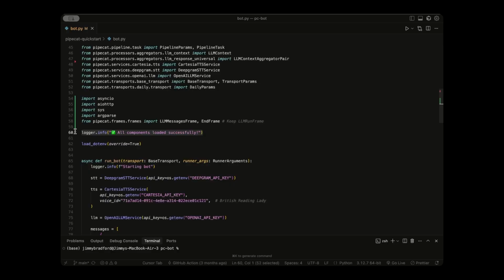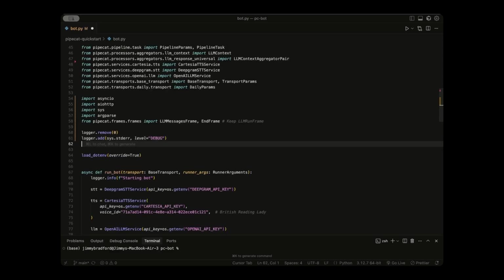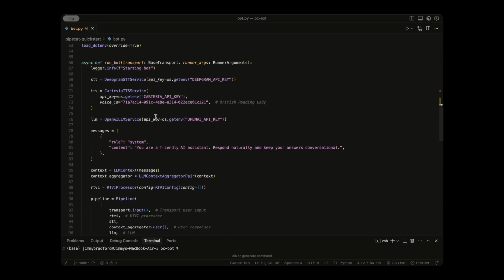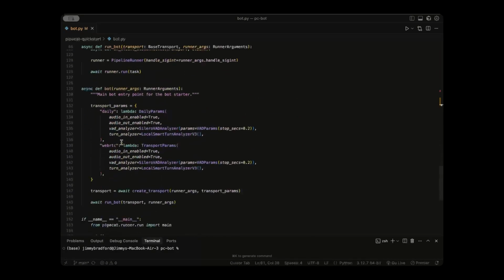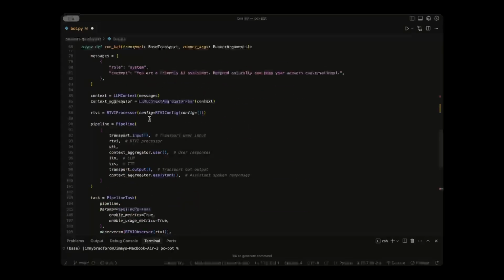of our file because now this bot is going to be spawned in the background, so we're not going to be seeing anything in the terminal anymore. But these lines will actually show us some debug logs so we can see what's going on with our agent. And then if you look at our actual code, we have this run bot function and then the bot function, which creates the transport. Let's go ahead and just delete this whole bot function as it is, and then let's start editing this run bot function.